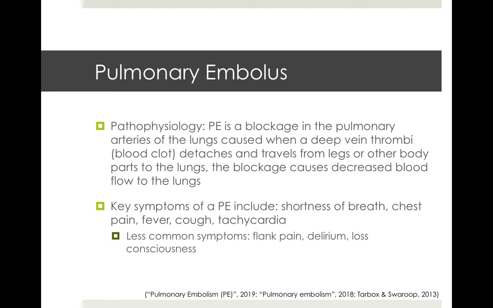Pulmonary embolus is a blockage in the pulmonary arteries of the lungs caused by a deep vein thrombi, which is the blood clot. The deep veins are most often found in the legs. So what happens is a thrombi detaches from the deep vein in the legs or from other body parts into the lungs, and once it travels to the lungs, there's a blockage that occurs, and this blockage causes a decreased blood flow to the lungs, which impedes lung function. This impedance will show shortness of breath, chest pain, fever, cough, and tachycardia. Some less common symptoms would be flank pain, delirium, or loss of consciousness.